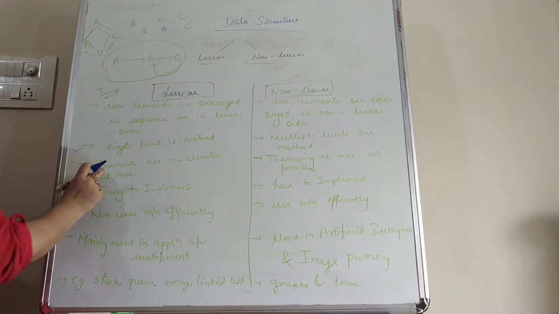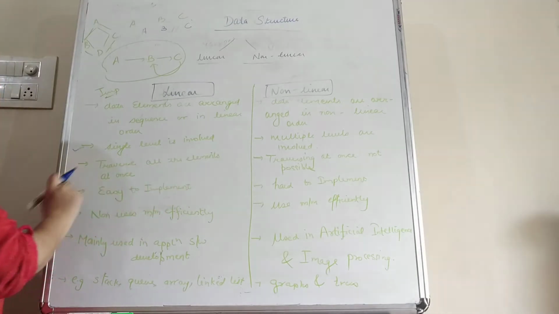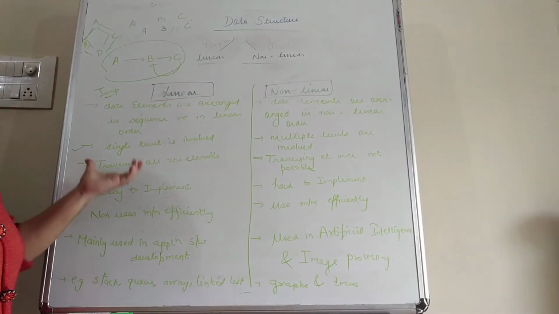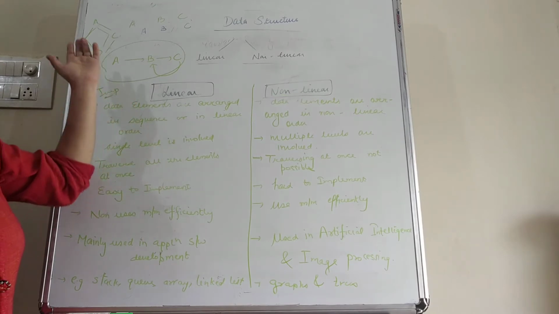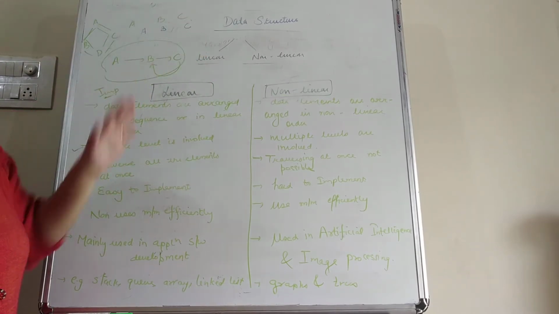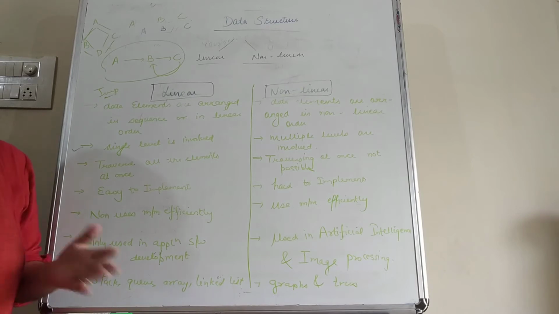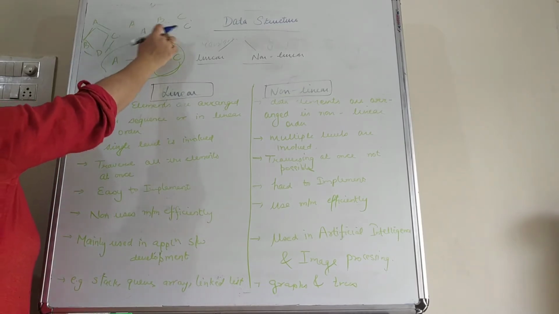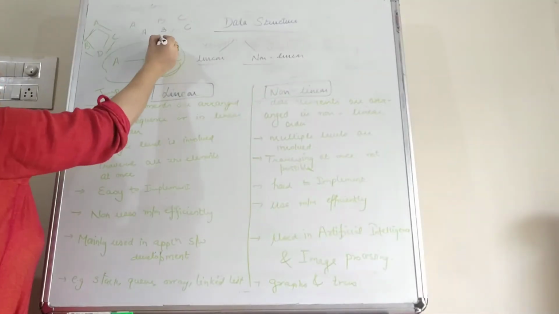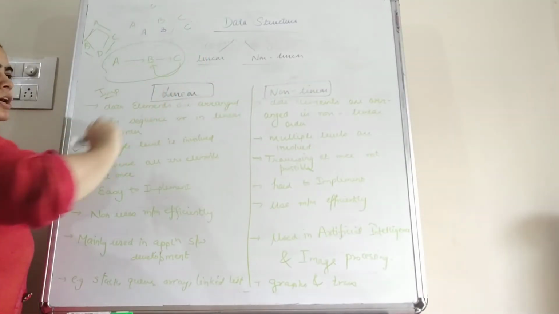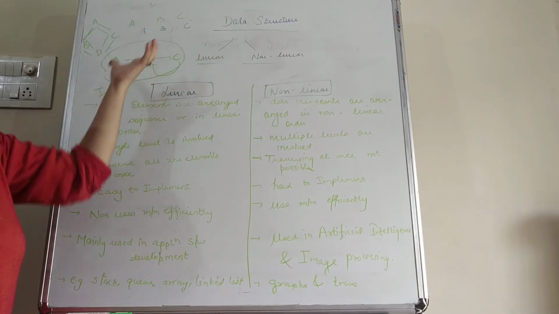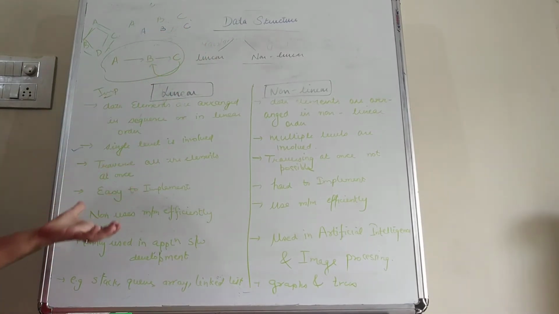Next one is traversing all the elements at once. See students, if we want to visit or process the data elements, it is easy in the linear data structure, and we can traverse all the data elements in one go. Suppose we want to multiply all these data elements by 5, then with a single command we can multiply all of them, because all the data elements are in a single level.